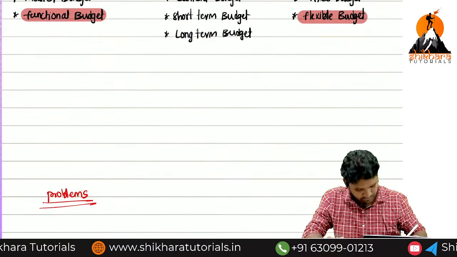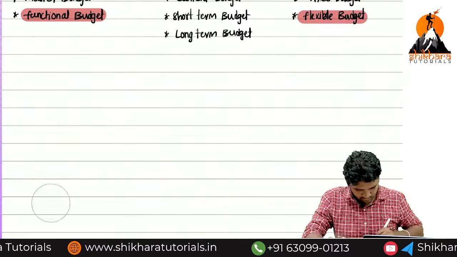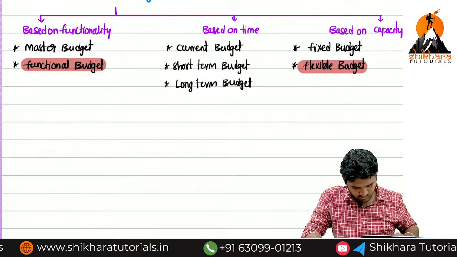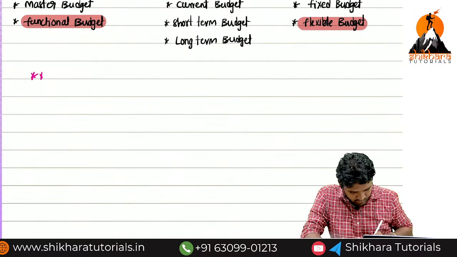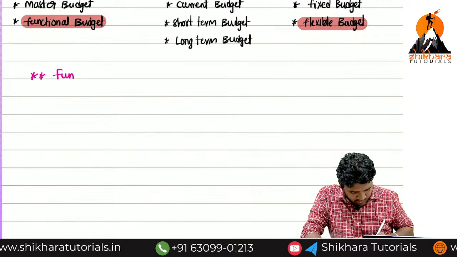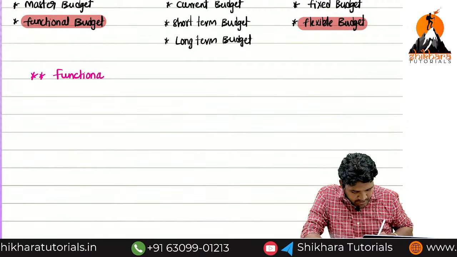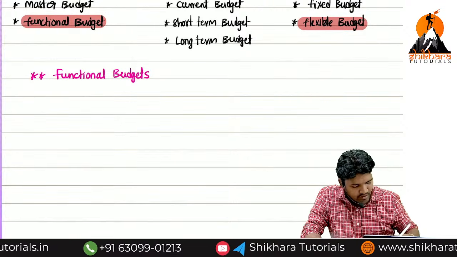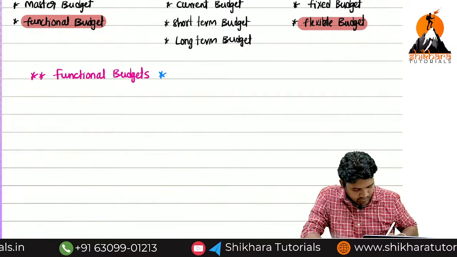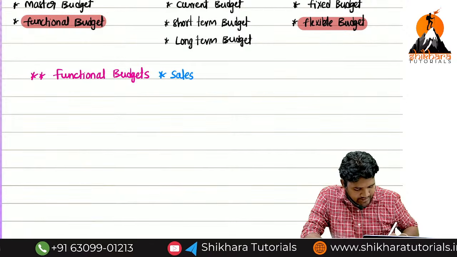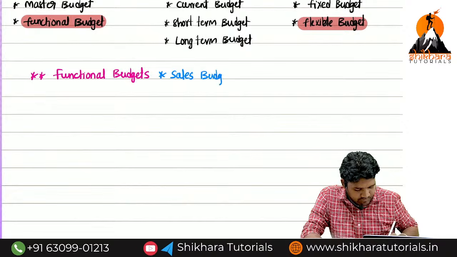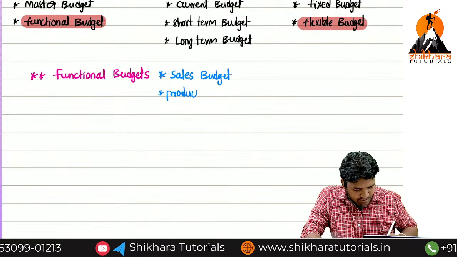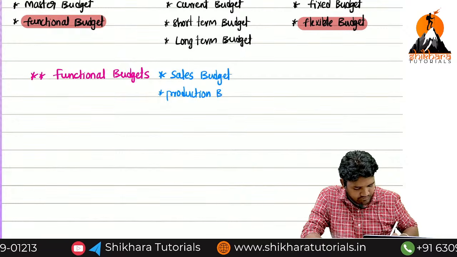Now functional budgets are further classified into, you already said my list, sales budget, next, exactly super, production budget, next.